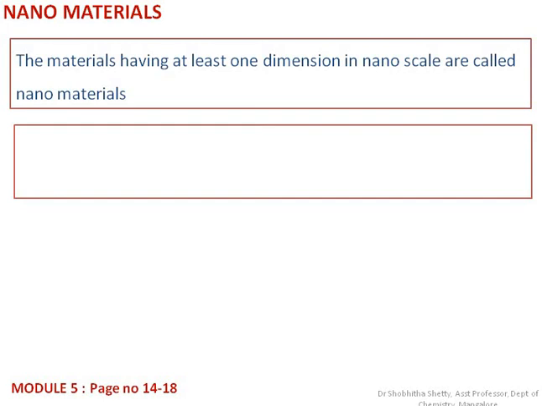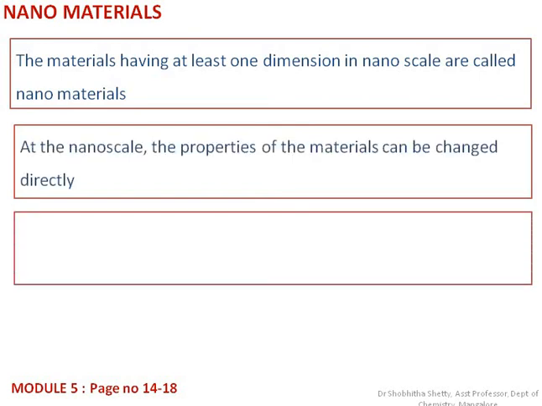Here the properties of the materials can be changed directly. As I mentioned, in terms of strength or optical nature, or the mechanical strength or the conducting ability, etc. In most cases the material will have greater strength, and even in terms of weight, it is lighter in nature, and durability also will always be more advanced. So this is the introduction about general nanomaterials.